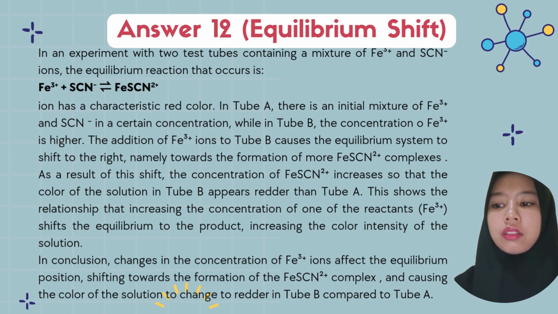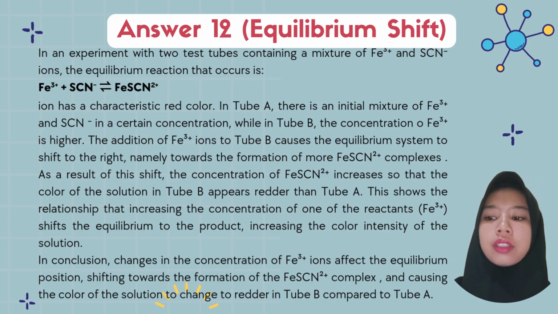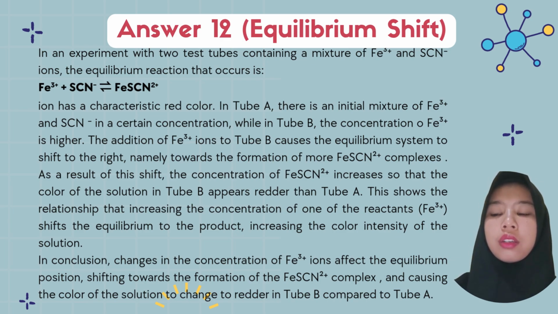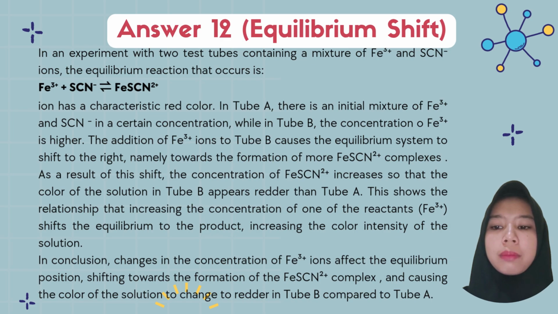In conclusion, a change in the concentration of Fe3+ ions affects the equilibrium position, shifting toward the formation of the FeSCN2+ complex, and causing the color of the solution to change to red in tube B compared to tube A.